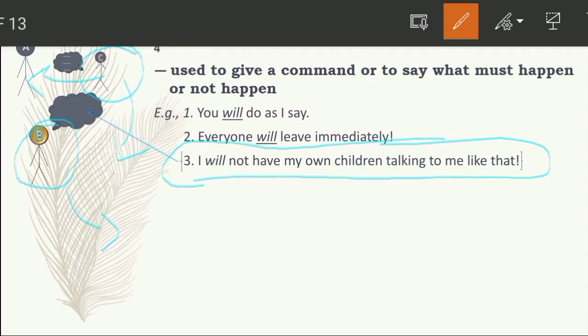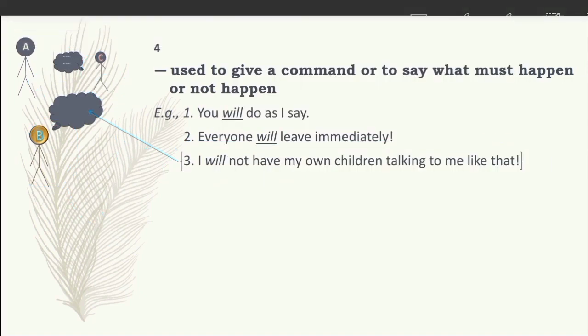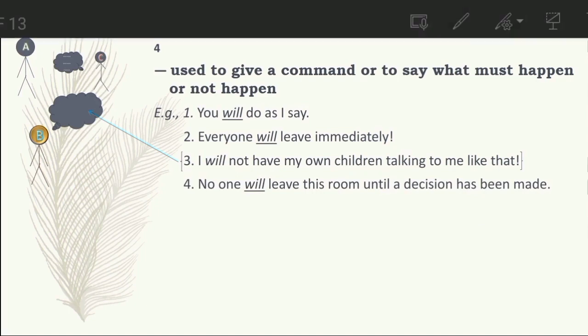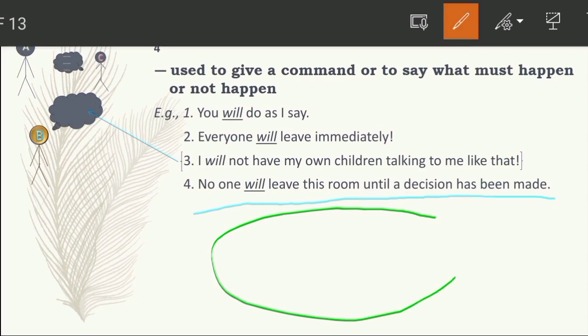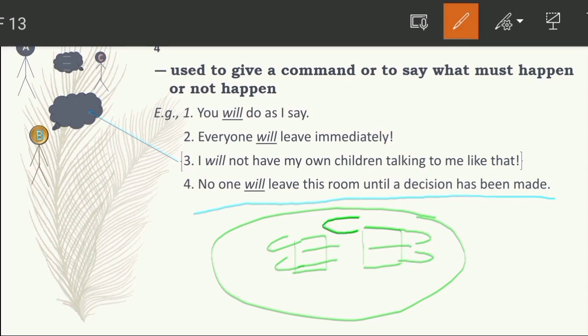So let's see the other one. No one will leave this room until a decision has been made. To understand this, let's assume a situation like this. There is an office, with some staff present, two to four staff, and there is a boss. A decision hasn't been made yet.